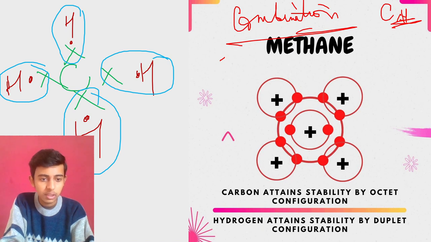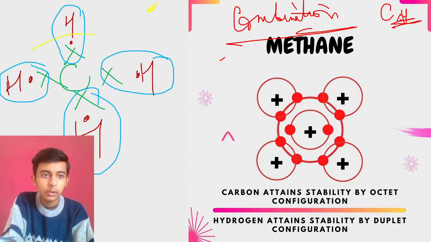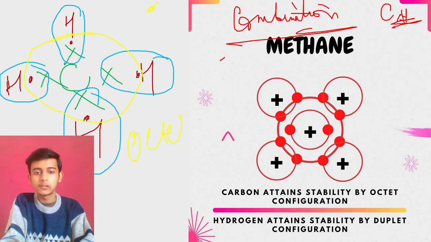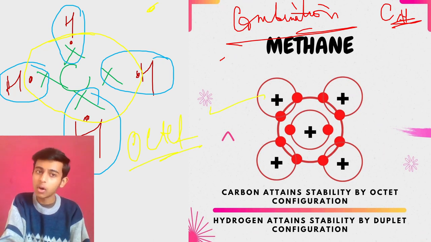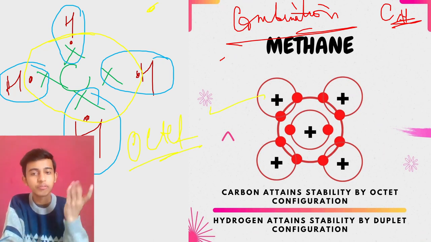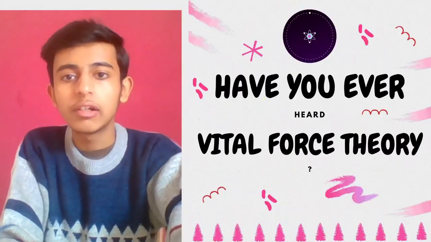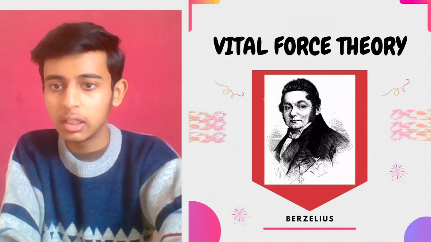And now talking about carbon, as you can see over here, is this color visible? Yes. So 1, 2, 3, 4, 5, 6, 7, 8. So octet completed. 1, 2, 3, 4, 5, 6, 7, 8. 4 are its own electrons and 4 electrons from the 4 hydrogen atoms. Okay.